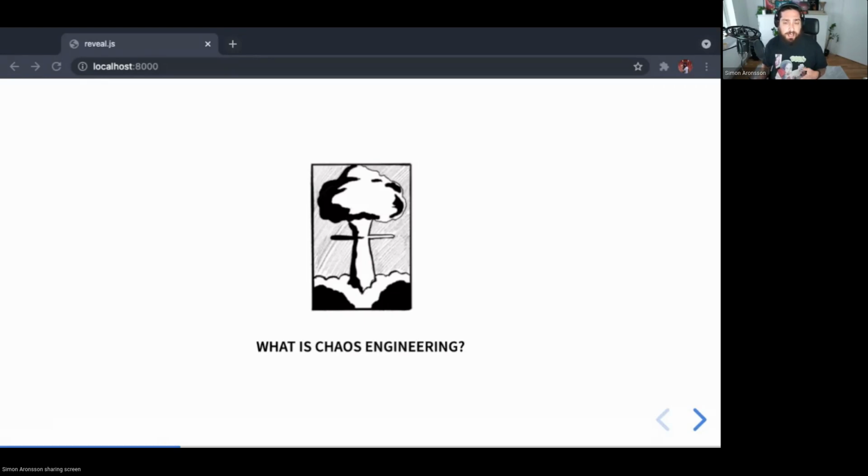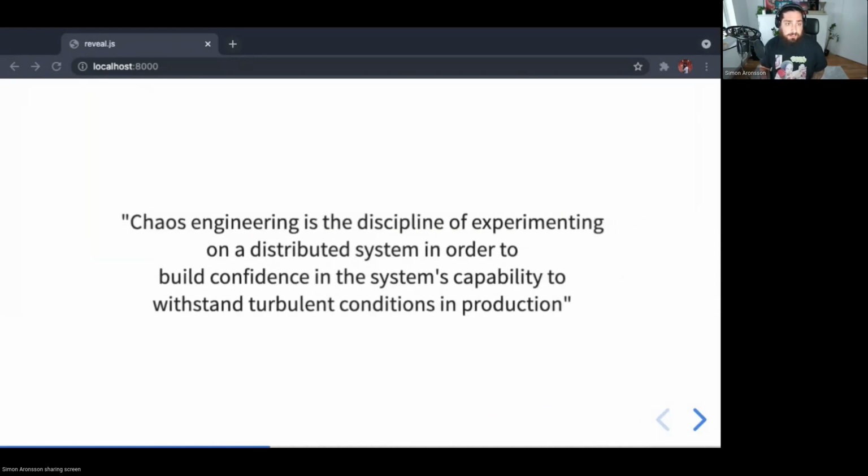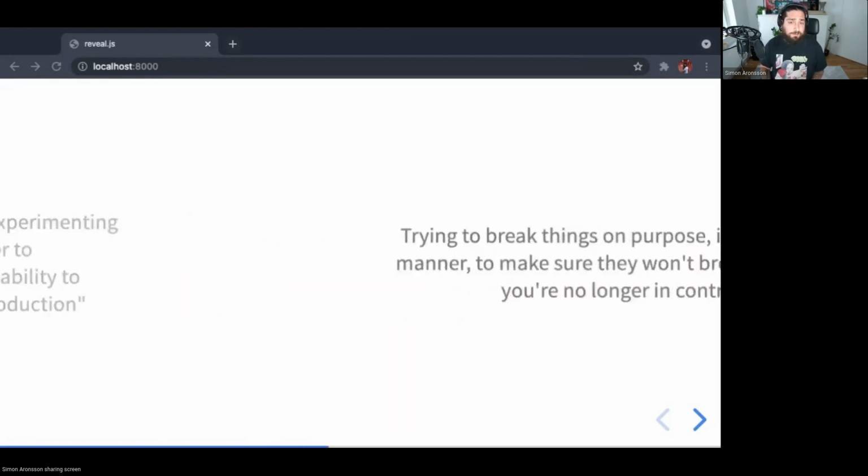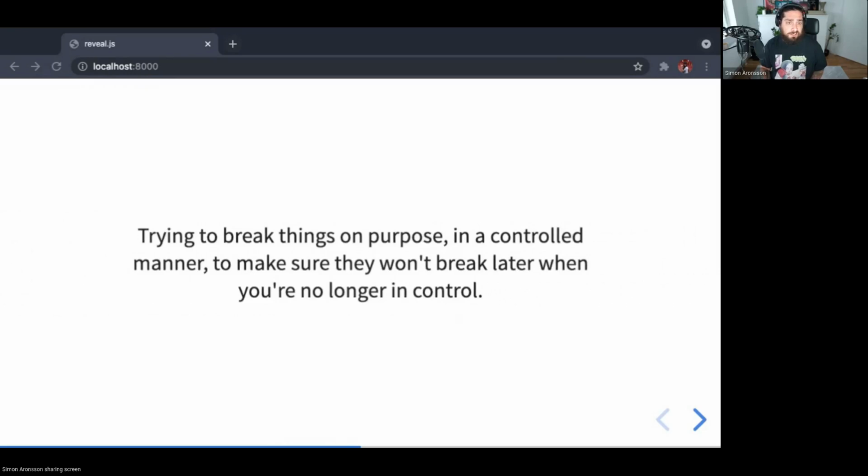And if we have a look at the formal definition taken directly from the principles of chaos engineering, they say that chaos engineering is the discipline of experimenting on a distributed system in order to build confidence in the system's capability to withstand turbulent conditions in production. Or, in less formal talk, trying to break things on purpose in a controlled manner to make sure that they don't break later when we're not in control.